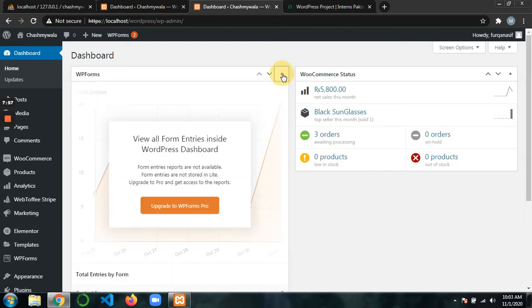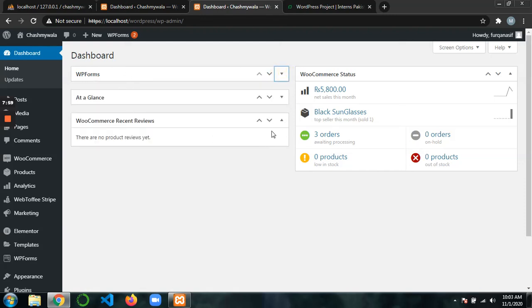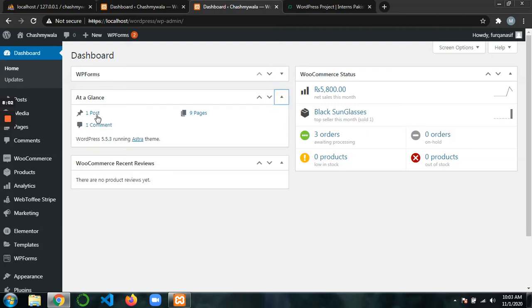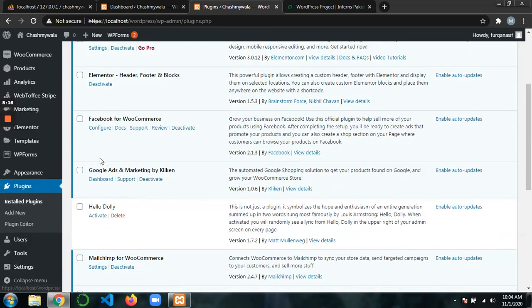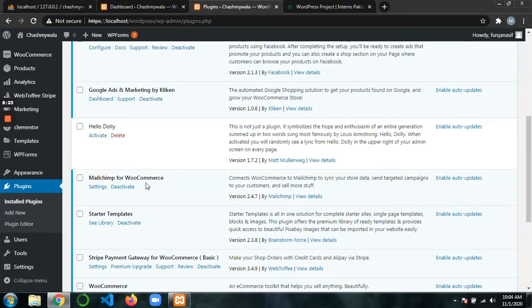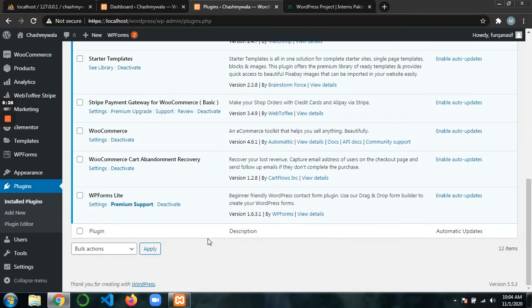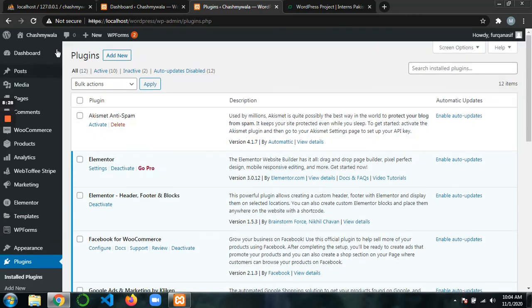And now here is a WPForms plugin that we have used, pages, comments, posts, and so this is our dashboard. In plugins, following are the plugins that I have used: Astra theme, Elementor Pro, Facebook for WooCommerce, Google Ads marketing. This is for the later used ones. And now this is the starter templates, themes, WooCommerce. This is all for it, so you can enjoy your site.